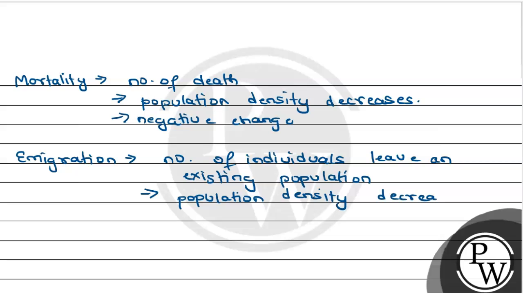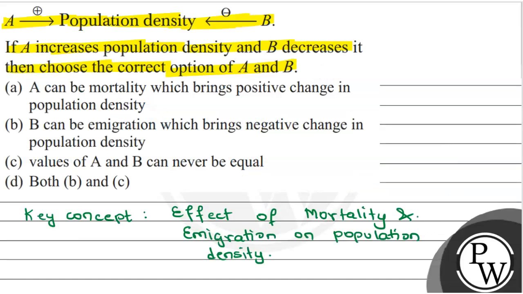So emigration is definitely associated with a negative change in population density. So if we look at our option B that is given here, this is correct, that B can be emigration, which brings about a negative change. That is correct. But A, which increases population, can either be immigration or natality, not mortality.